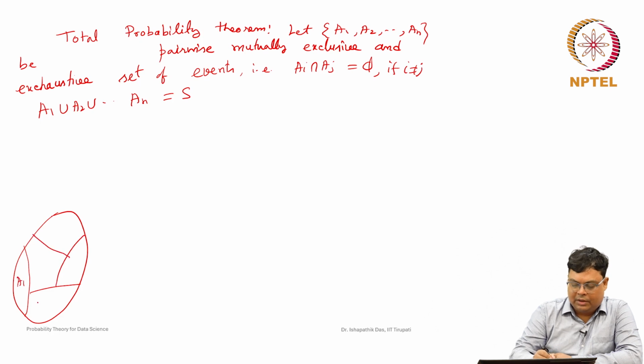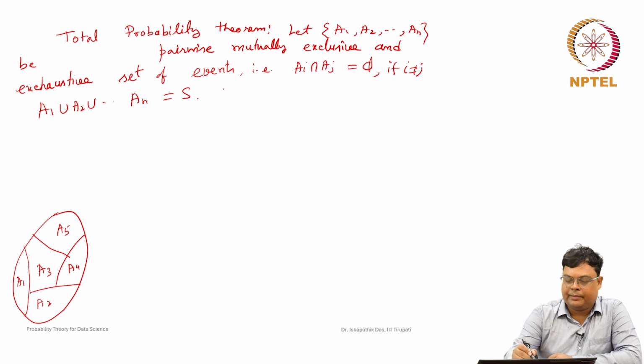This is A1, this is A2, this is A3, A4, A5, here 5. So, they are pairwise mutually exclusive, they are pairwise disjoint sets, and also if you take the union it will be S.